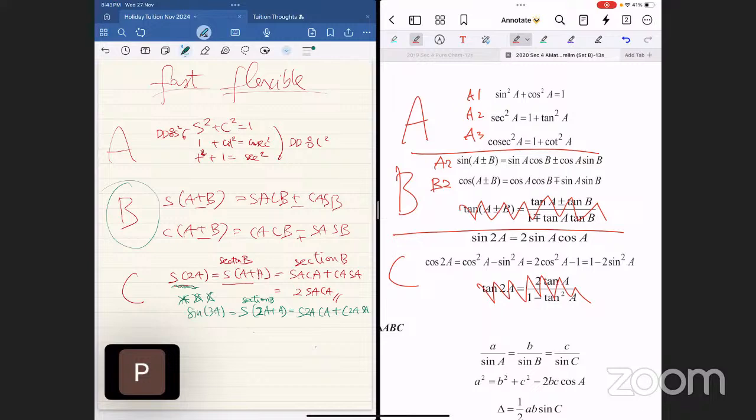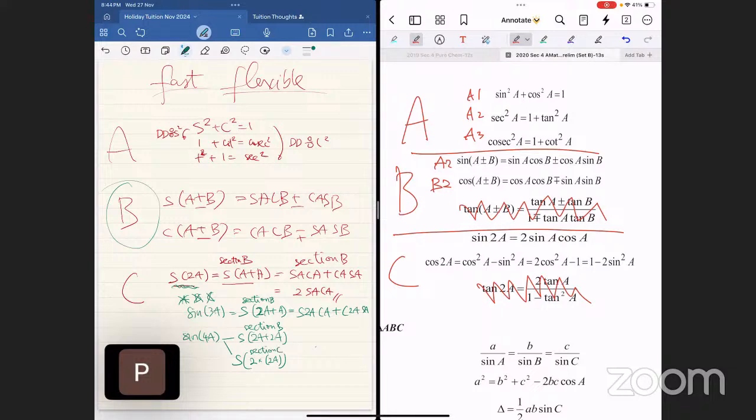Are you okay with sine 3A? Good. Now, what about sine 4A? This also happens. Do we die? Don't die. You have two options: sine 2A plus 2A, which is the section B method, or sine 2 times 2A, which is the section C method.